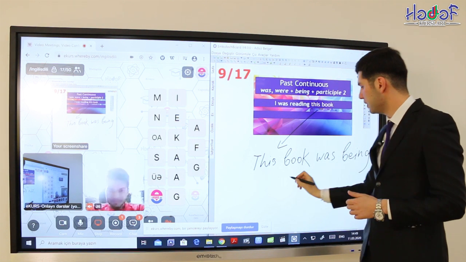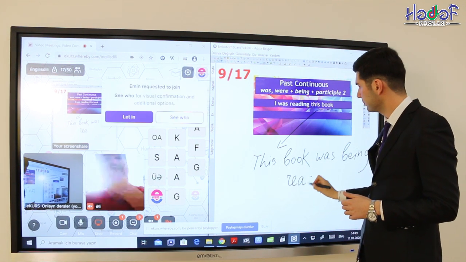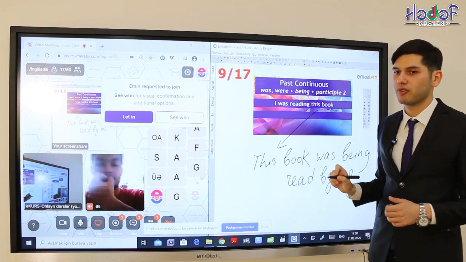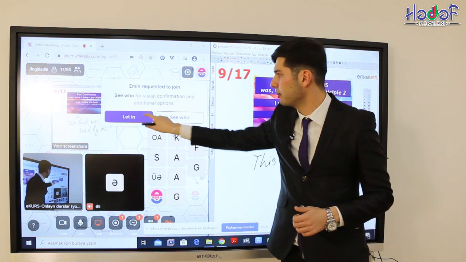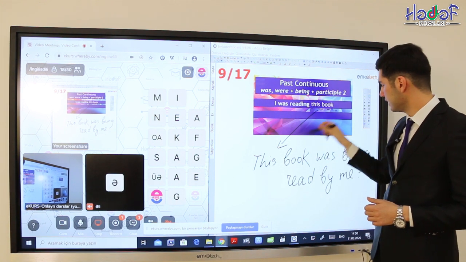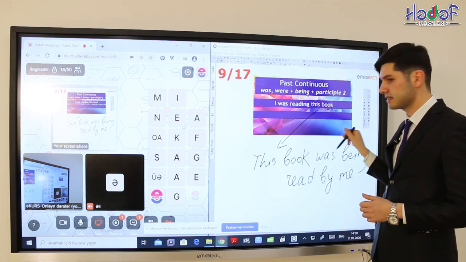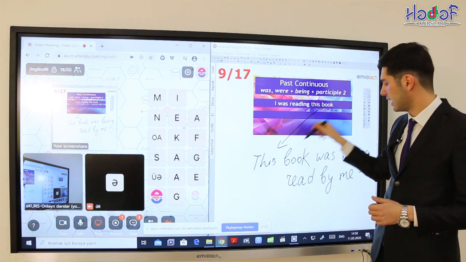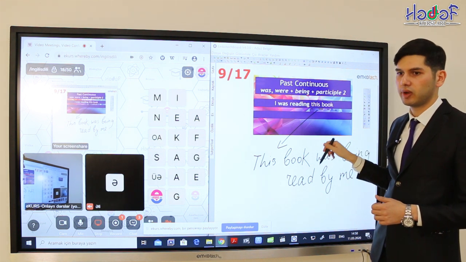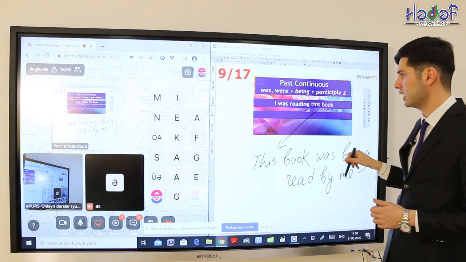The book was being read by me. So, this is the correct form of past continuous tense form. Now let's translate this sentence. Книга читалась мною. Kitab mənim tərəfimdən oxunurdu. So we can create passive voice of past continuous.